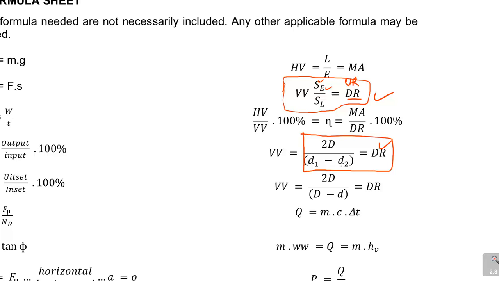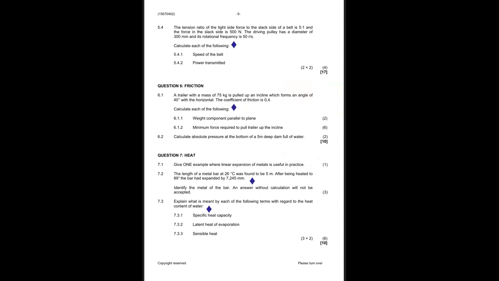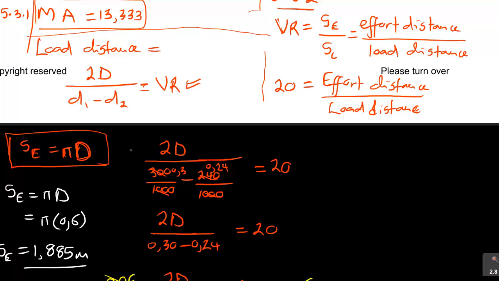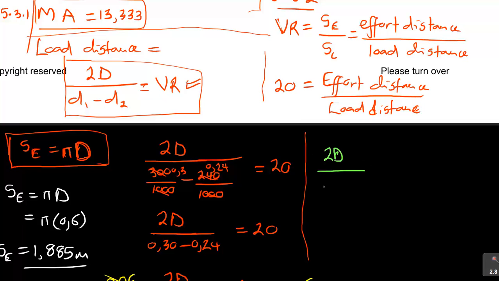You see this formula. So if I can go back here using this formula, you can see that I can actually take, let me write it with a different pen just to show you, 2d over d1 minus d2